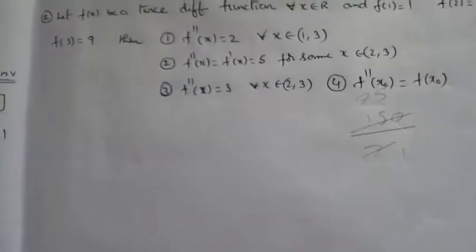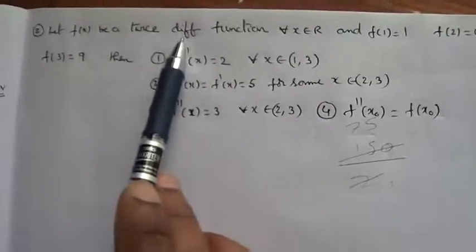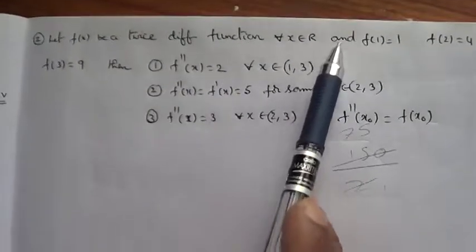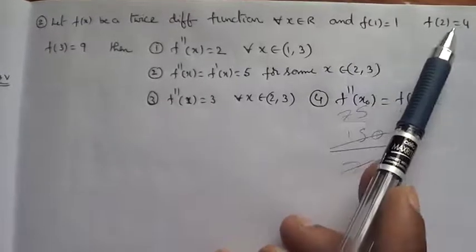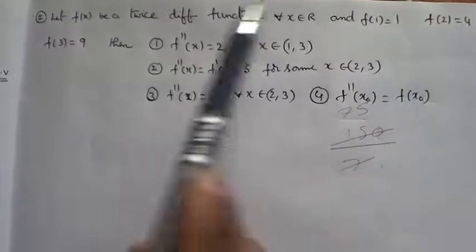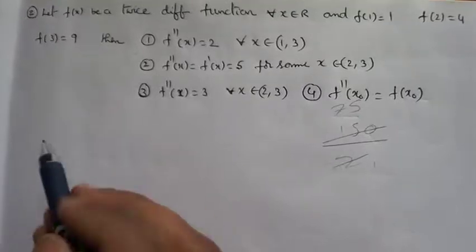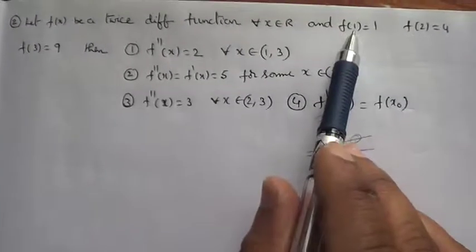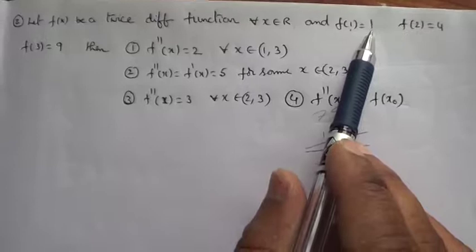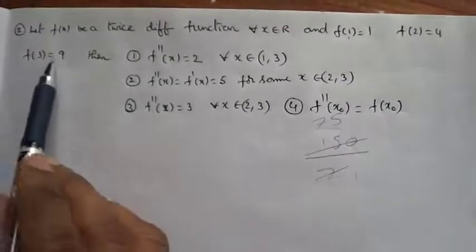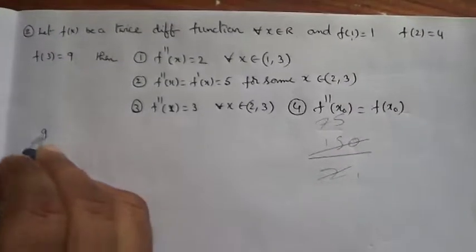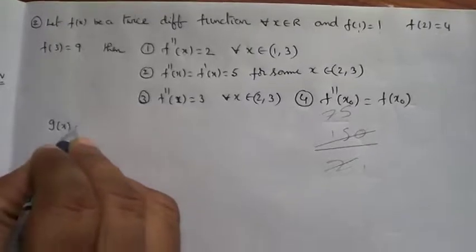Next you can go for another question. This is the question given. Let f of x be a twice differentiable function for all x belonging to R, and f of 1 is equal to 1 square, f of 2 is equal to 2 square, f of 3 is equal to 3 square. That's why I am considering the function based on that idea.